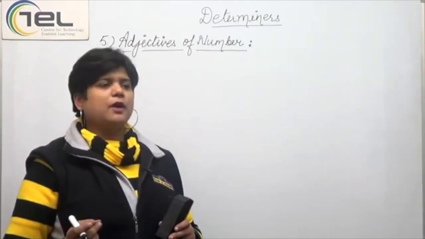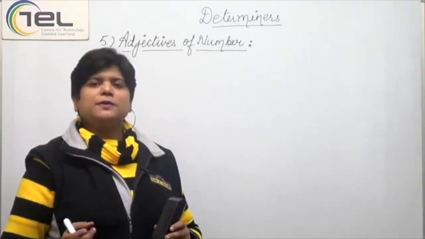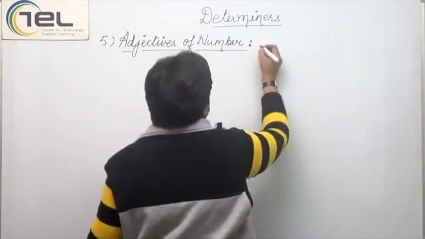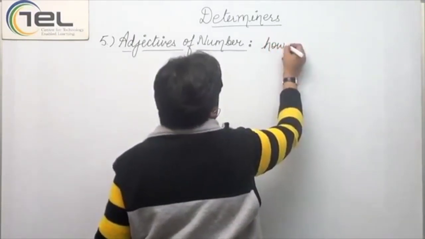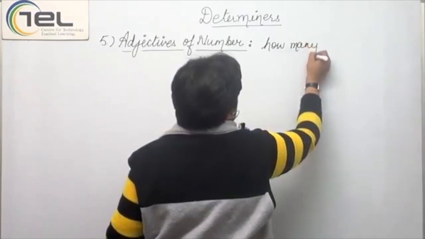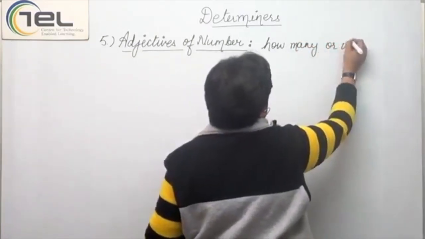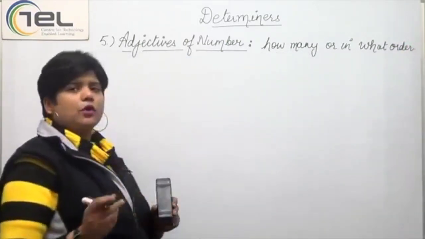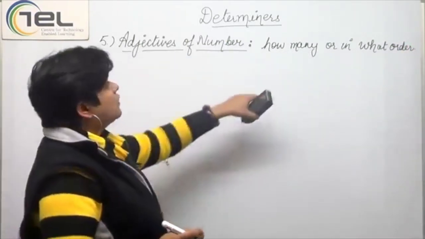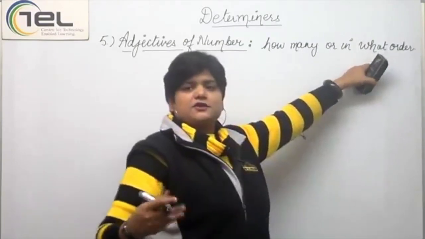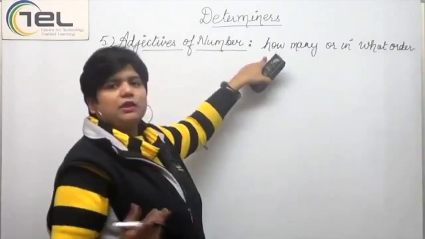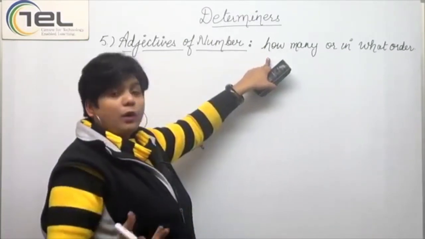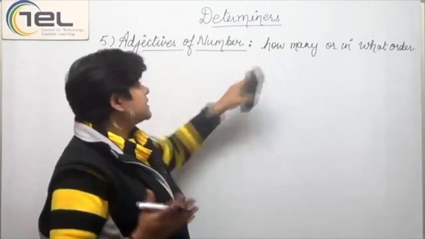If I'm talking about how many books, how many people, any noun, right? But it answers the question how many, or in what order. In what order means first or second or third. How many? 1, 2, 3, or none, no, all, whole, they all come into this category.